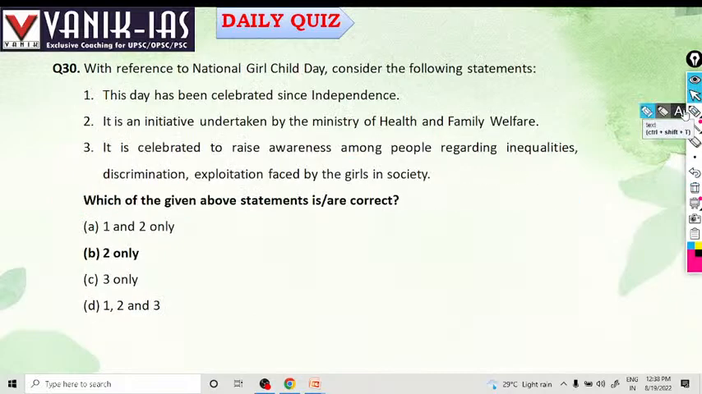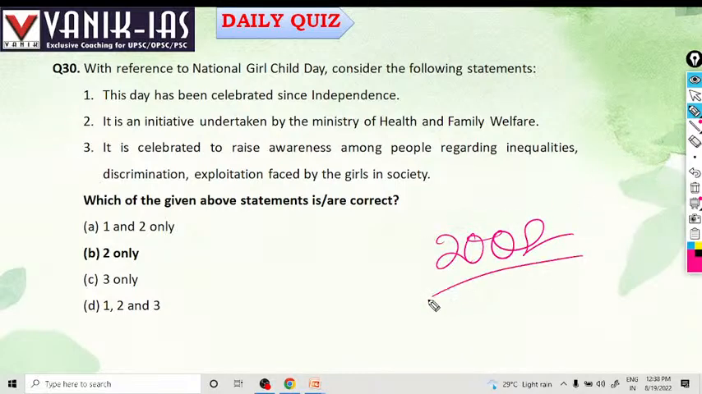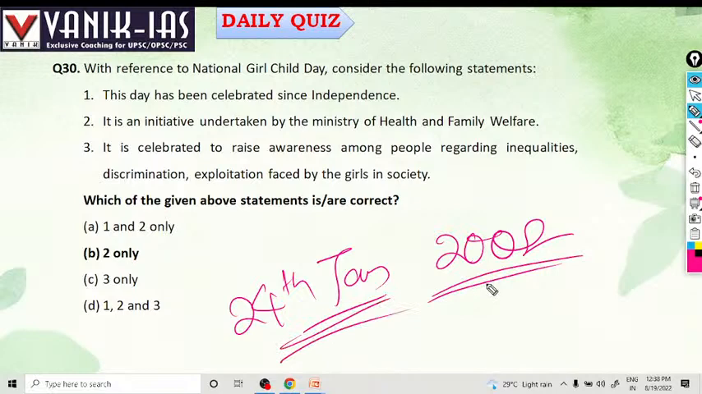With reference to National Girl Child Day, consider the following statement: the day has been celebrated since independence. Now, Girl Child Day is celebrated from 2008. Since 2008, National Girl Child Day is celebrated on 24th January. 24th January, National Girl Child Day is celebrated every year.